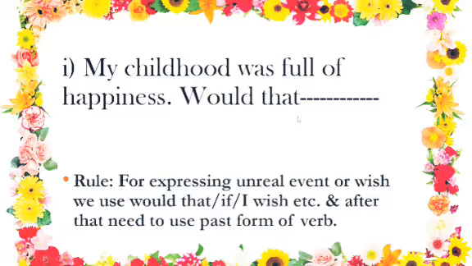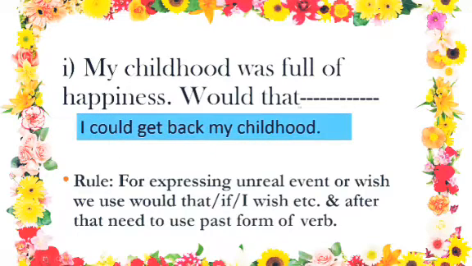So after would that, we are going to use a subject, and after that, what? Past form of verb. So here is our answer: would that I could get back my childhood. I have used my subject I and then the V2 form or past form of verb could. And this is how we are going to complete the sentence whenever we have would that.